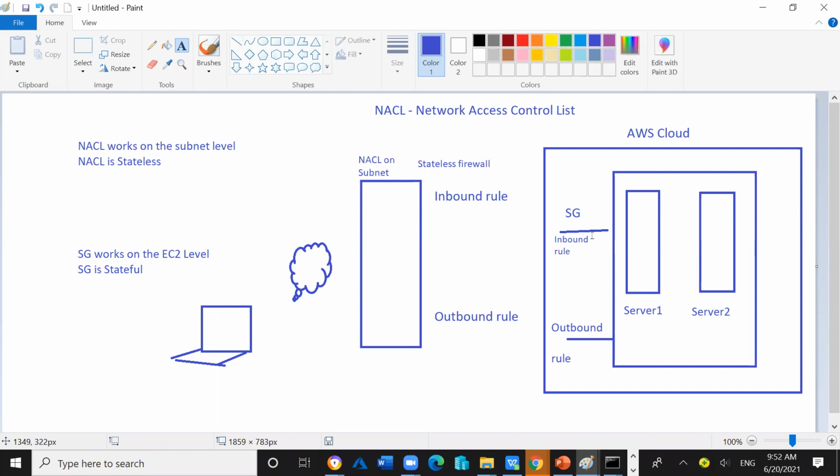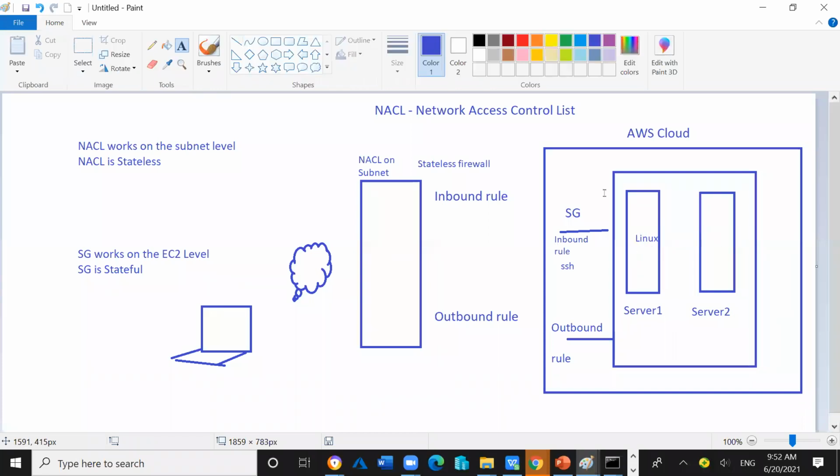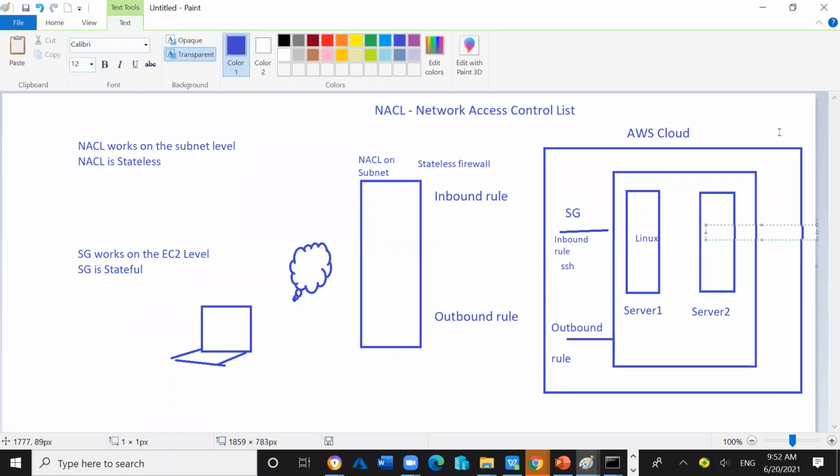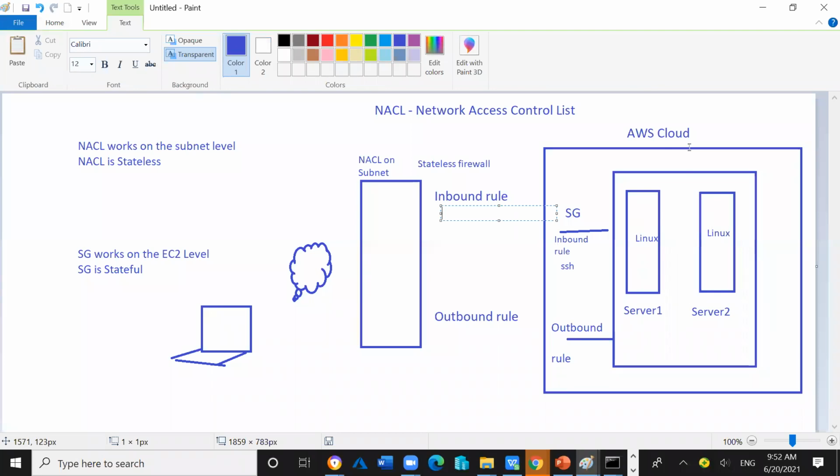In the security group, we have allowed the SSH. Let's say this is a Linux server, and this is also a Linux server. So in the security group, I have allowed the SSH, but in the NACL, I have not yet allowed the SSH.